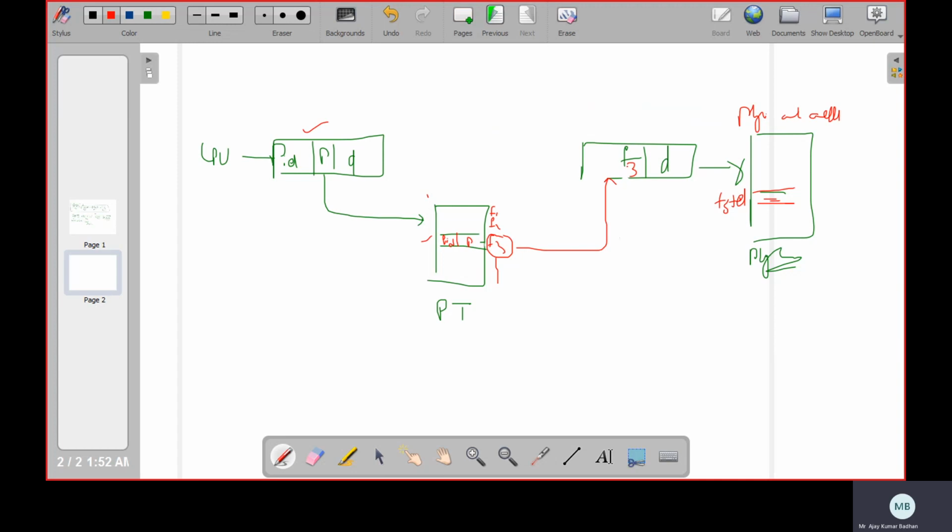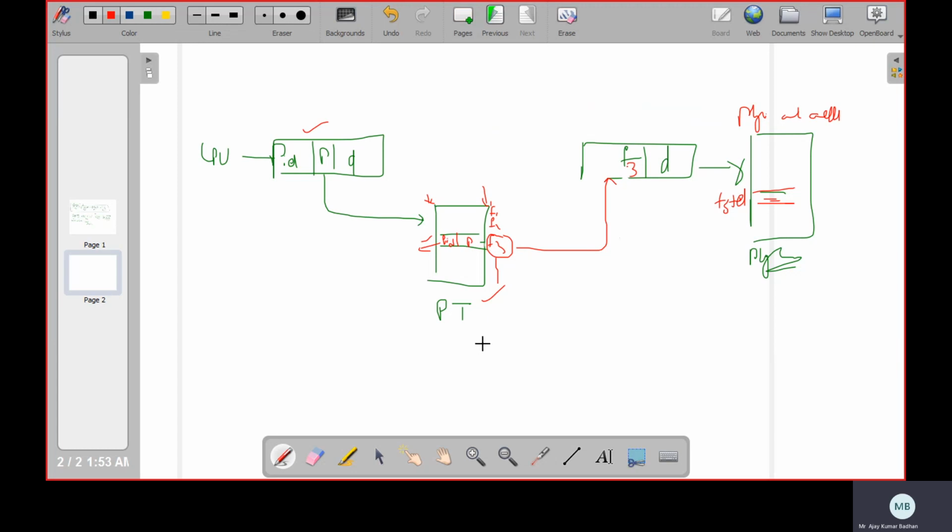Earlier the page number was acting as the index, but here the frame number will be acting as the index. That is the difference. That's why it is called inverted. We have inverted it. Rather than page number, we are using frame numbers. So using frame numbers, we try to determine where this particular page number is located in the table. Now, since every process ID is located with the particular page, the number of entries will reduce. As the number of entries reduces, automatically the page table size will get reduced.